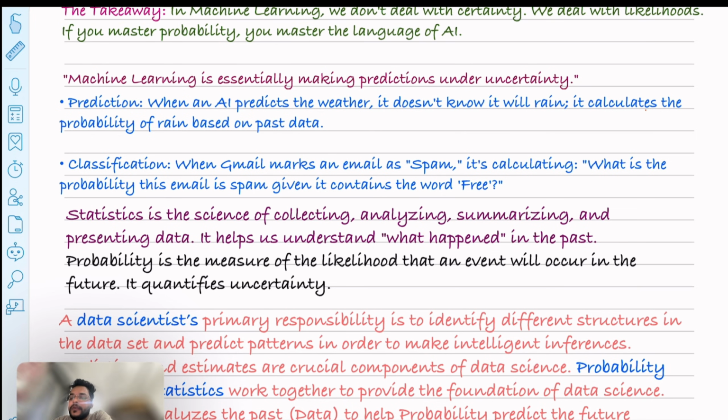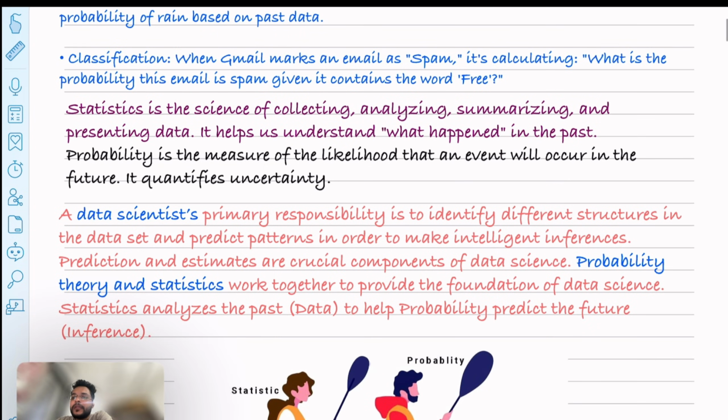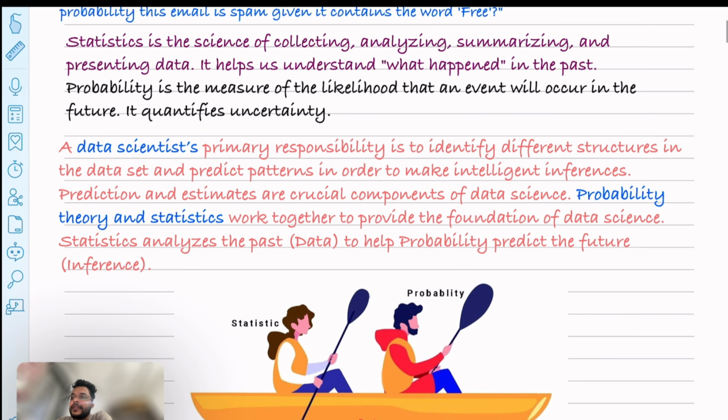And probability is the measure of likelihood that an event will occur in the future. So it quantifies the uncertainty. So the primary responsibility of the data scientist is to identify the different structures in the data. As you can see in this picture, both probability and statistics are sitting on the data, so they both require the data.